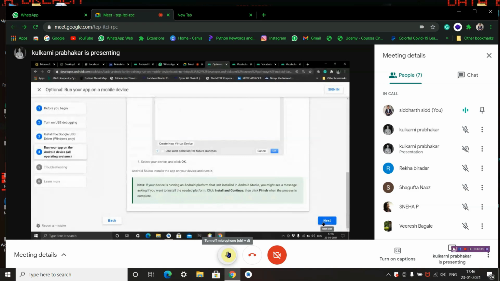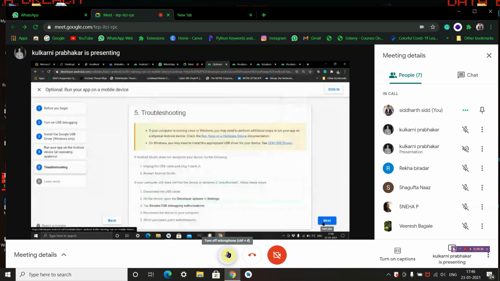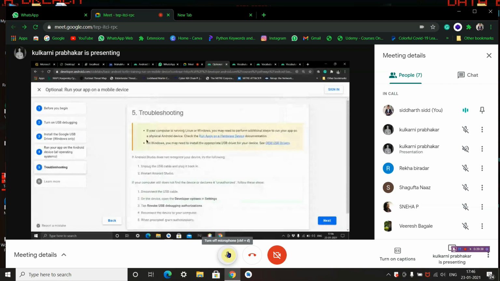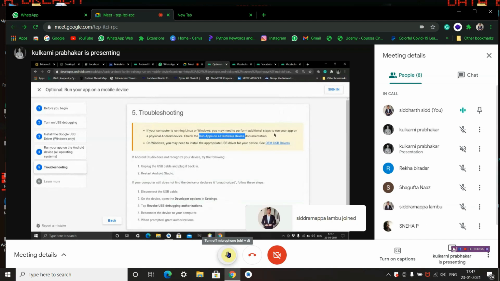Now, troubleshooting if you have any problems. If your computer is running Linux or Windows, you may need to perform additional steps to run your application on a physical Android device. Check the run apps on a hardware device documentation. You can go through this link when you are doing this particular task, and see the documentation and make changes accordingly.